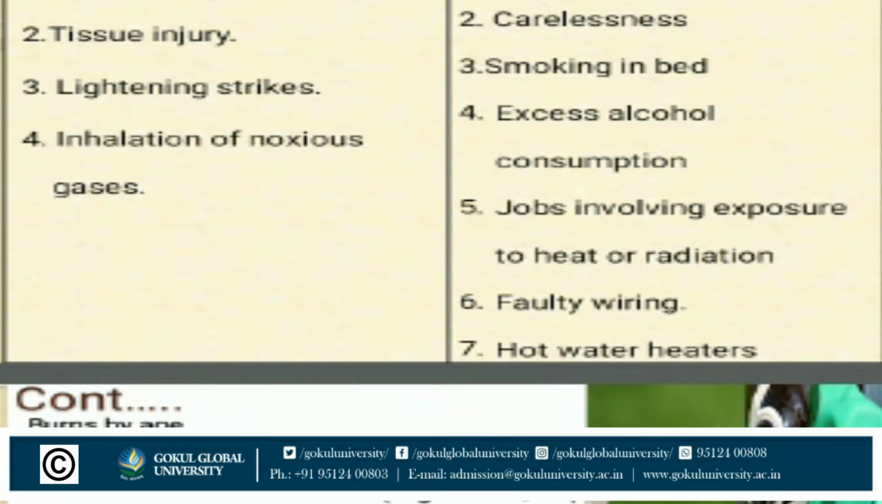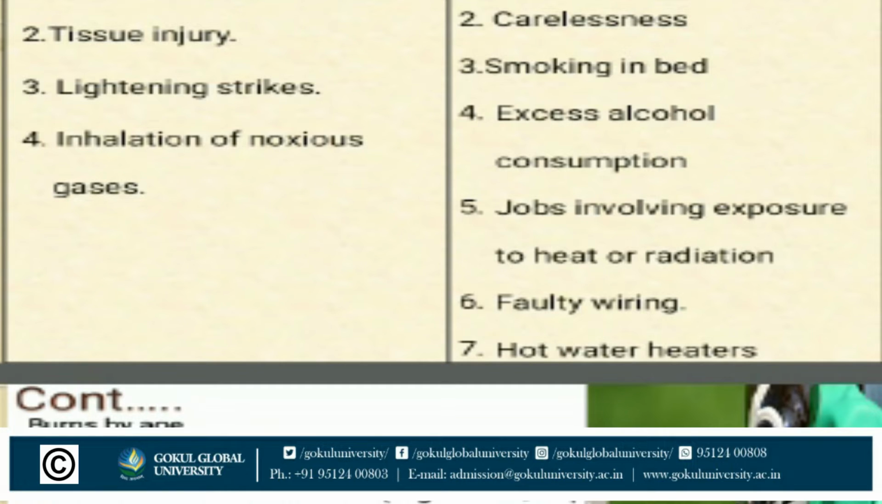Rise in skin temperature: a very high temperature damages our skin tissue and burns the skin. Tissue injury is another thing that burns our skin. Lightning strikes, harmful lightning can burn our skin, and inhalation of noxious gases also burns our skin tissues. And second, risk factors.